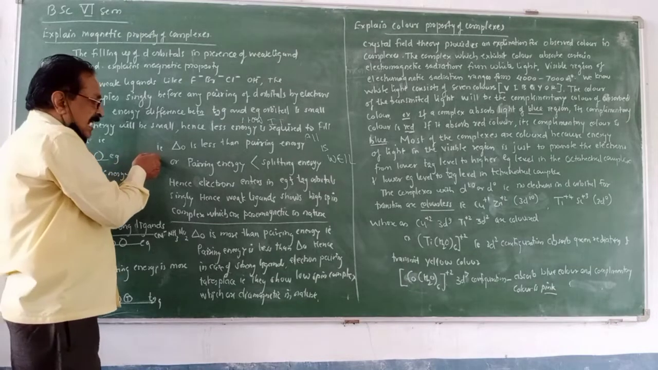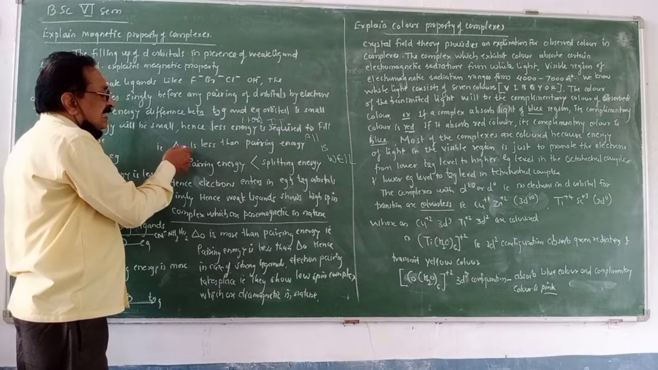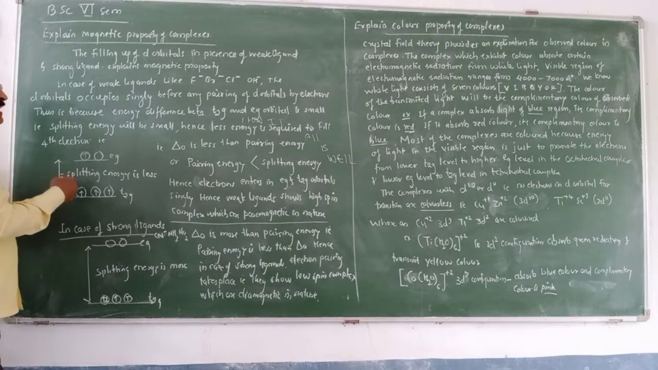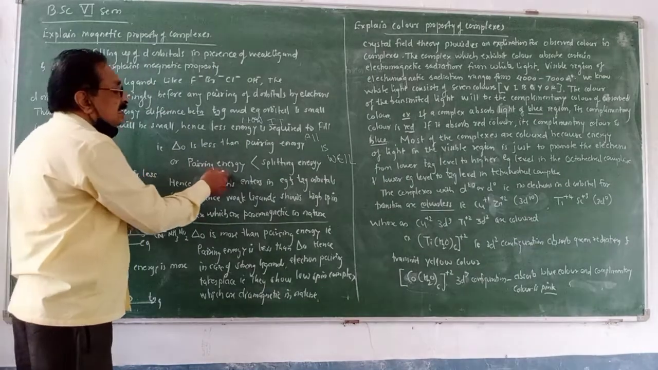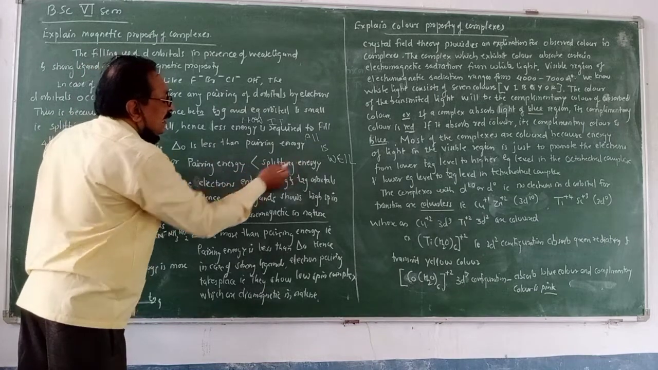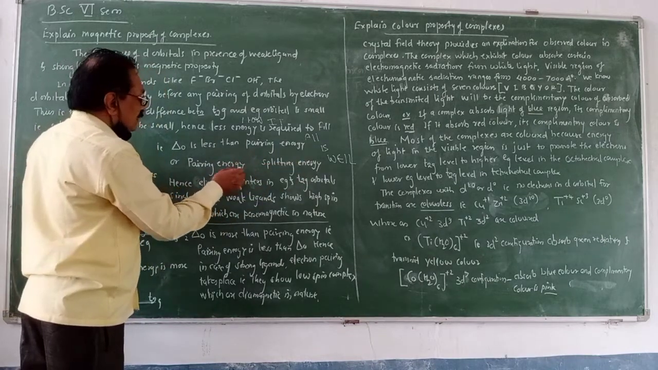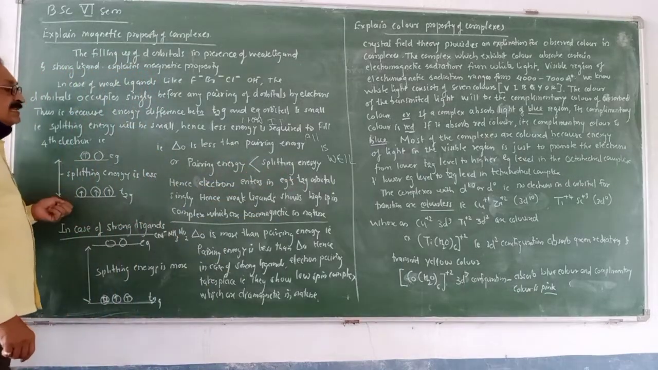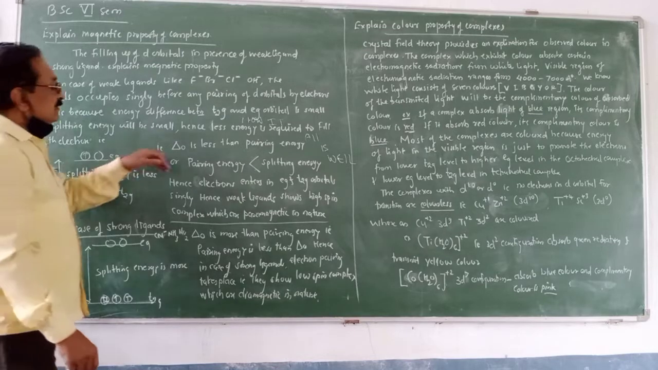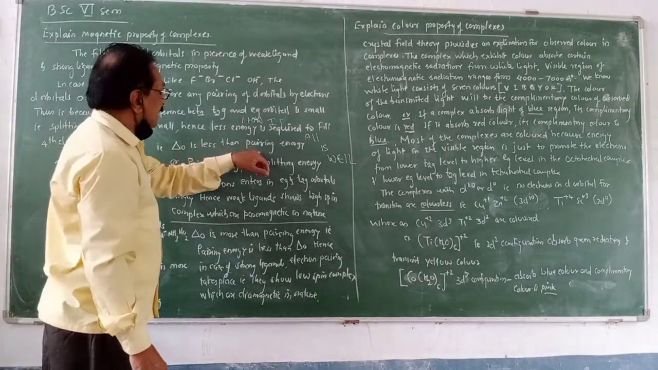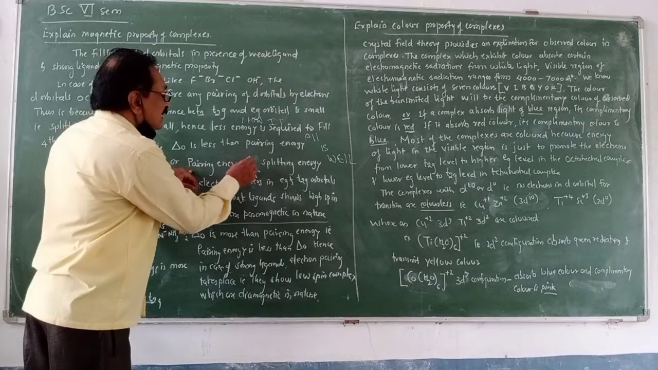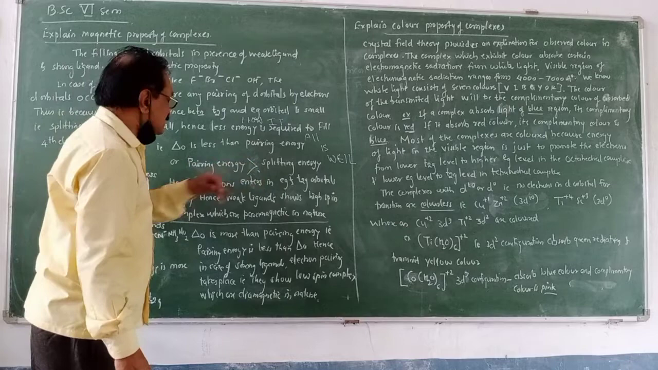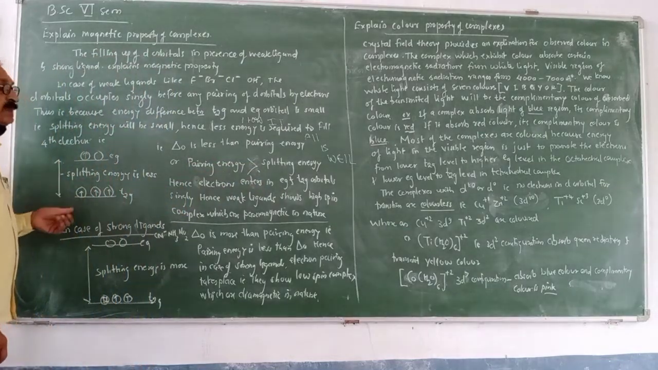This indicates that crystal field stabilization energy is less than pairing energy. Means pairing energy is greater than splitting energy. That is, delta O is less than pairing energy. When pairing energy is greater than splitting energy, pairing does not take place.